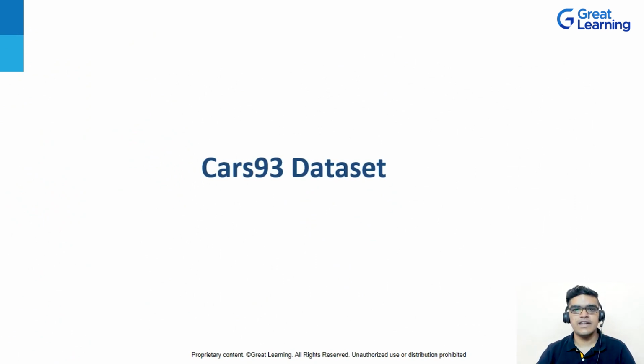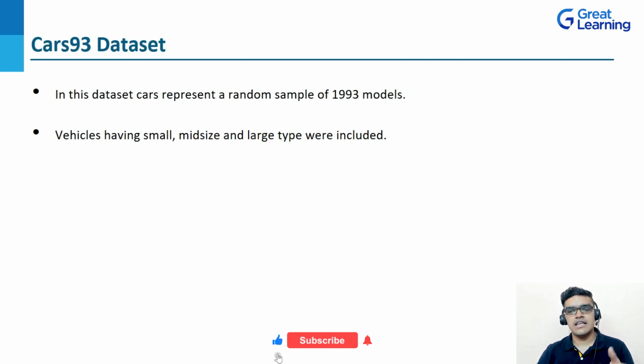The next dataset we are having is the Cars 93 dataset. As the name itself suggests, Cars 93. This dataset contains information about 93 cars based on a sample of 93 model years. Also here the vehicles are small, mid-size and large type. So now after understanding what the Cars 93 dataset is, let's jump into its features.